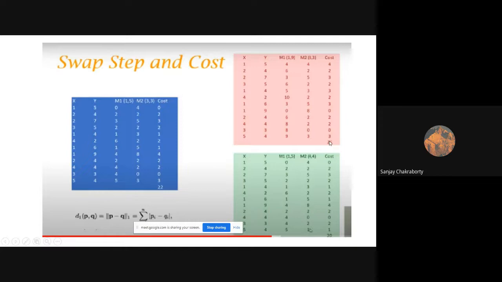Now look, the cost has increased. So obviously this replacement is not fruitful to us. Why? Because the cost has been increased. So I discarded this replacement.